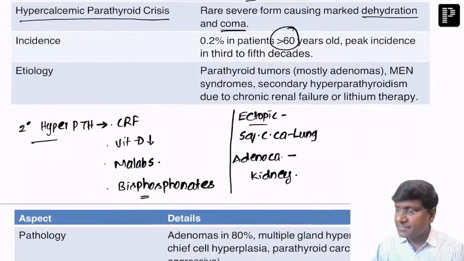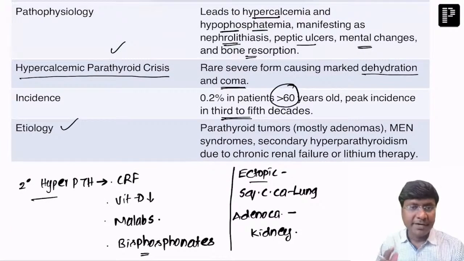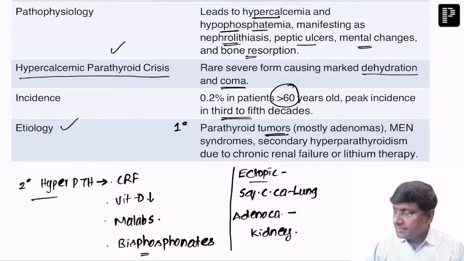And the peak incidence is around the 3rd to 5th decade of life. And the etiology, as I was discussing, is primary, secondary, and then the ectopic causes for hyperparathyroidism. The parathyroid tumors constitute the primary causes for hyperparathyroidism. Then secondary causes for hyperparathyroidism, what are those?